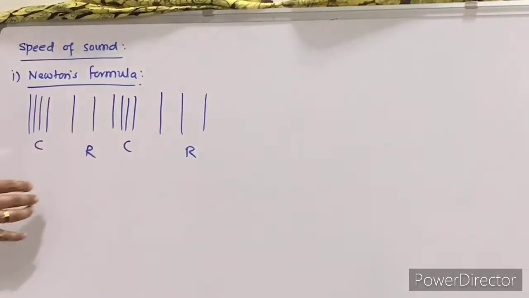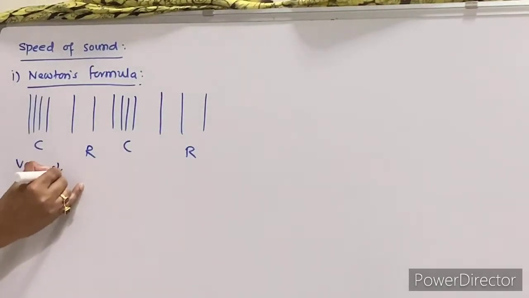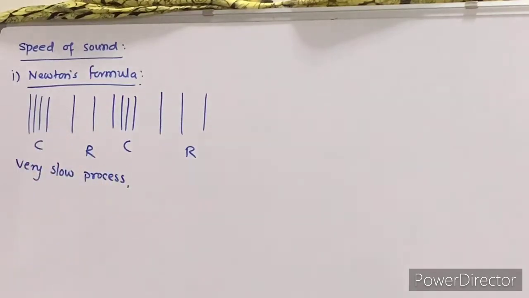And he assumed that this compression, rarefaction is a very slow process, and there is a large time gap between compression and rarefaction. This is assumed by Newton, right?